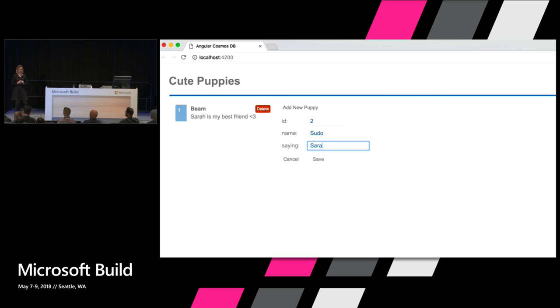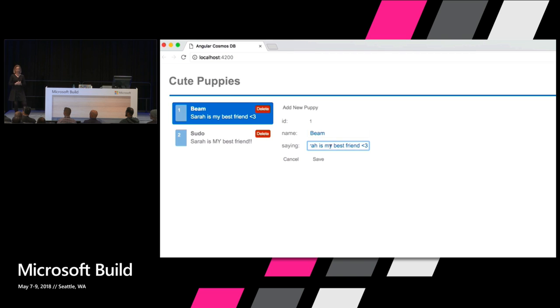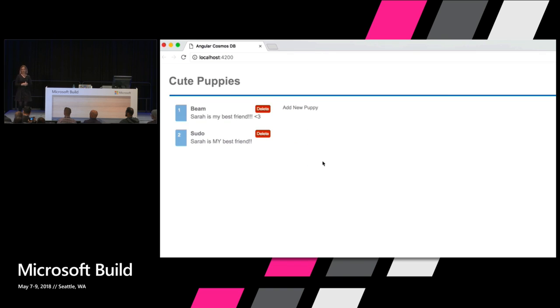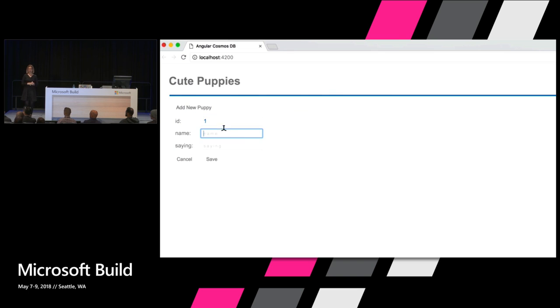So here we have, first we're going to create Beam, and Beam really wants to be Sarah's best friend. And then Sudo is just another puppy that actually wants to be Sarah's bestest friend. And then we also want to be able to update these entries, but also whenever one of them wants to take a break, maybe, we want to be able to delete items.